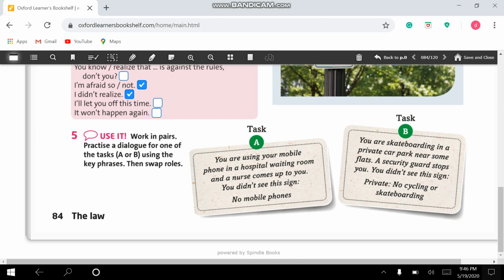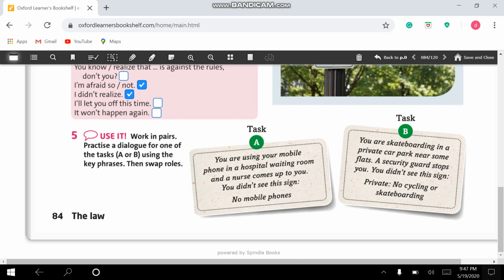Now, exercise number 5. Work in pairs. Practice a dialogue for one of the tasks, A or B, using the key phrases. So, you are going to write a dialogue, a similar one like that in exercise number 1, as a homework. Choose one of the situations between A and B. Task A, you are using your mobile phone in a hospital waiting room and a nurse comes up to you.